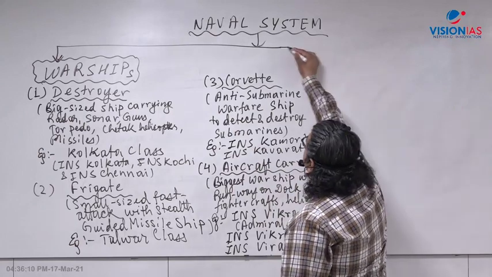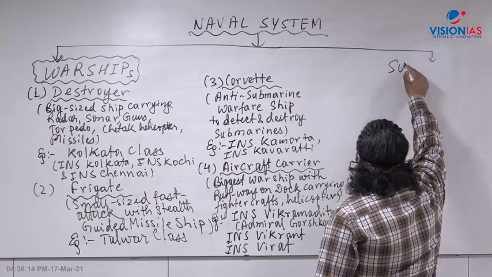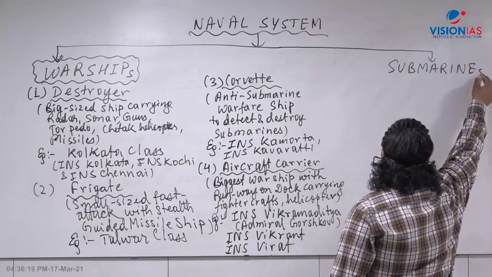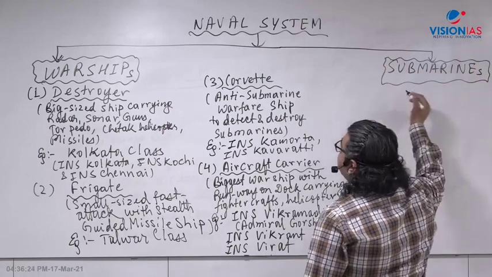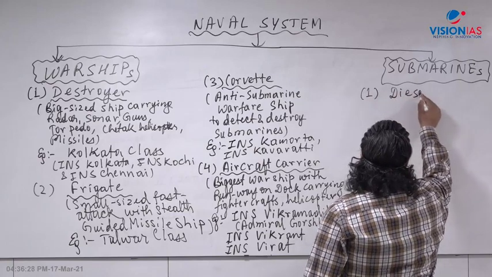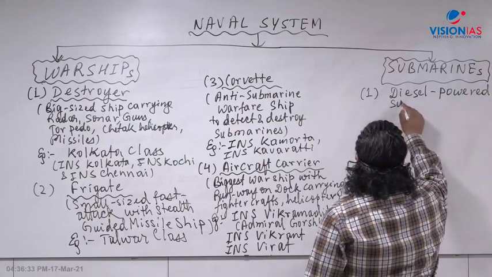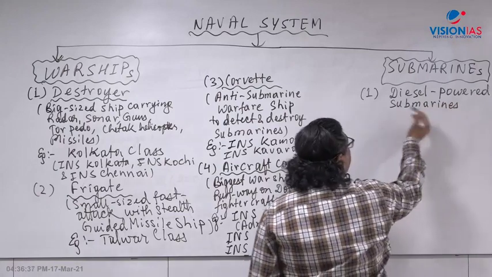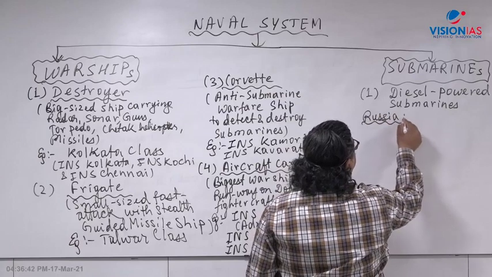Then what comes next? Next comes submarines. Indian Navy has submarines. Now if you take submarines, they can be classified into two types. One is diesel powered submarine, right? And in India, such conventional submarines we have bought from Russia. They are 13 in number.